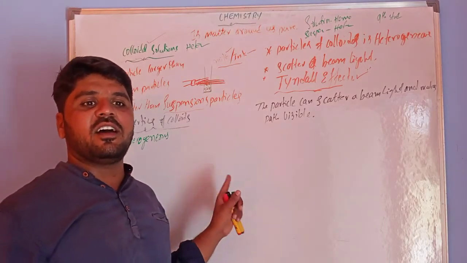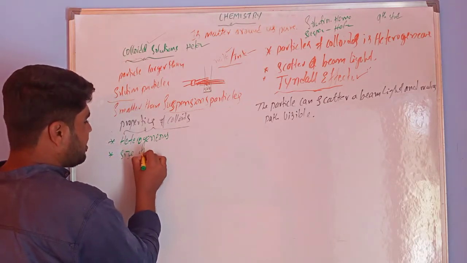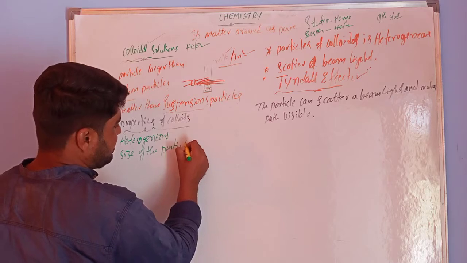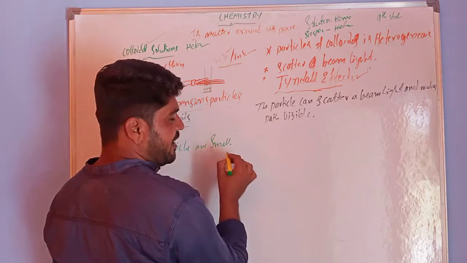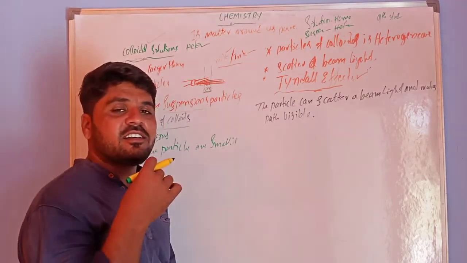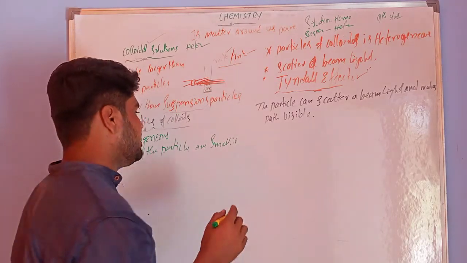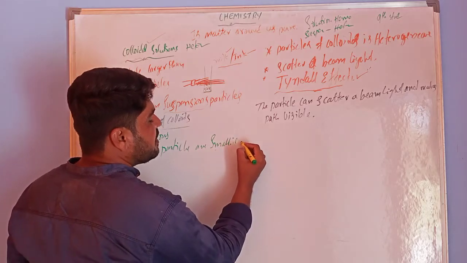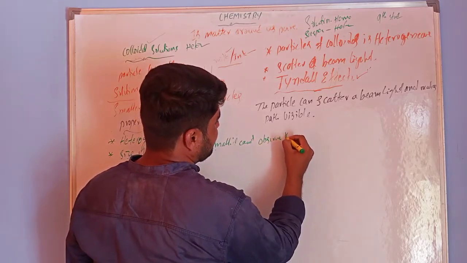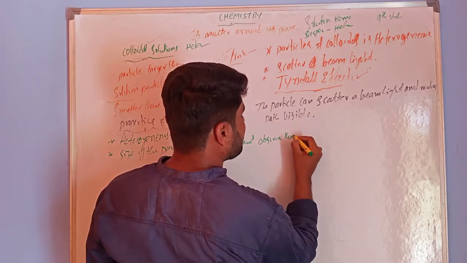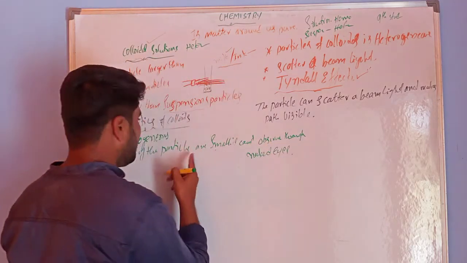These colloidal particles are heterogeneous, and the size of the particles is small. That is why we cannot see the particles with our naked eyes, because of their small size.